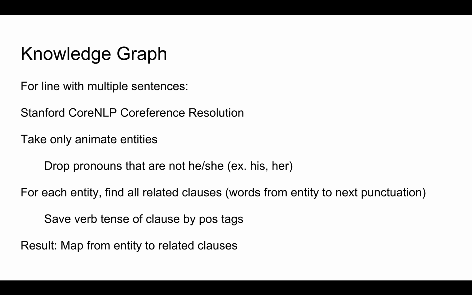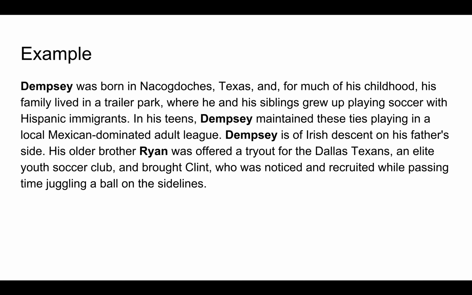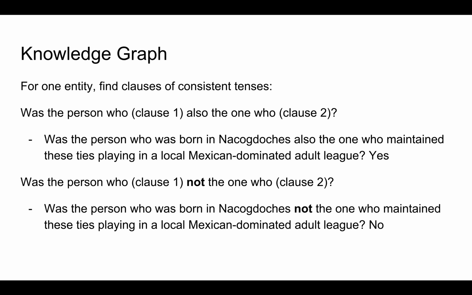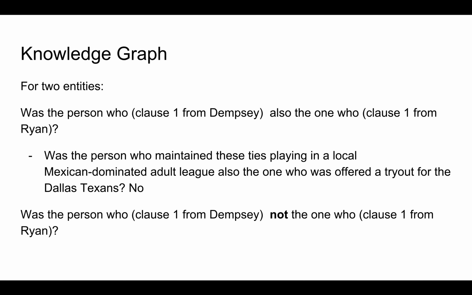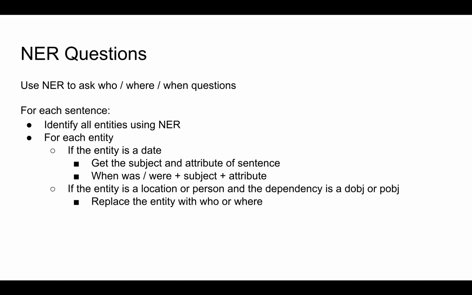Also, for lines with multiple sentences, we can run co-reference resolution and take the animate entities, and for each entity, we can find the related clauses. So this is an example. Here you can see the information. For one entity, we can find clauses and ask, "was the person who clause 1 also the one who clause 2?" We can replace "also" with "not". And then for two entities, we can mix and match their clauses.